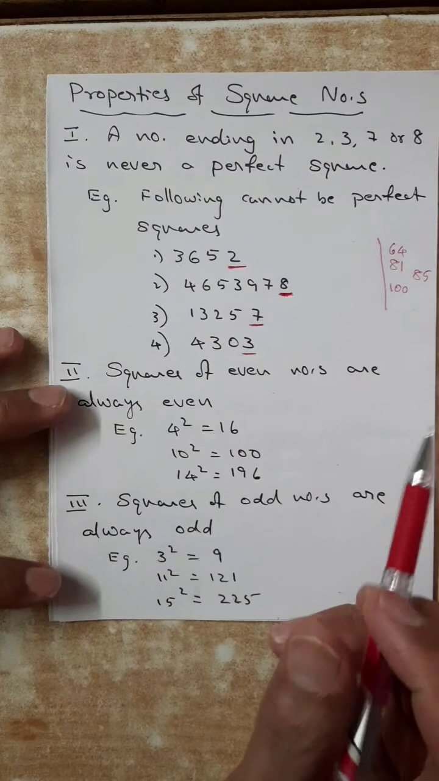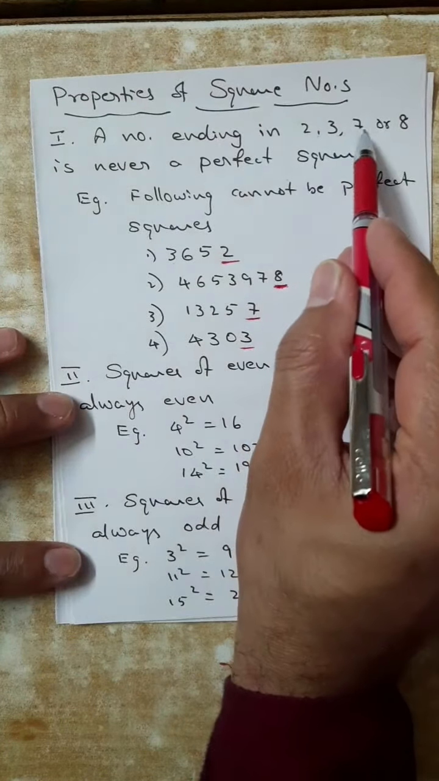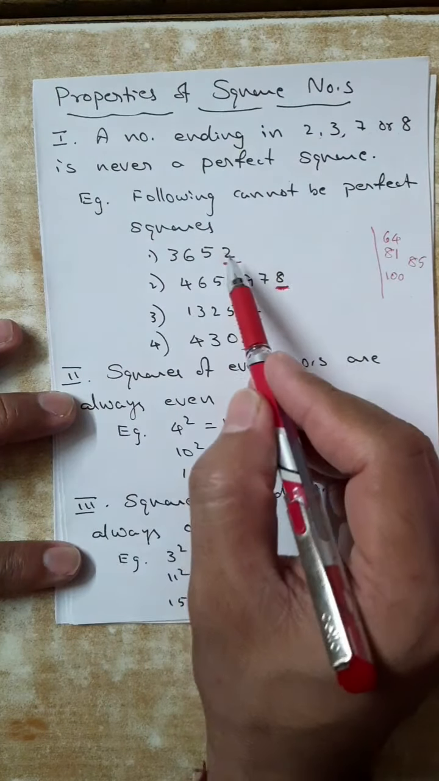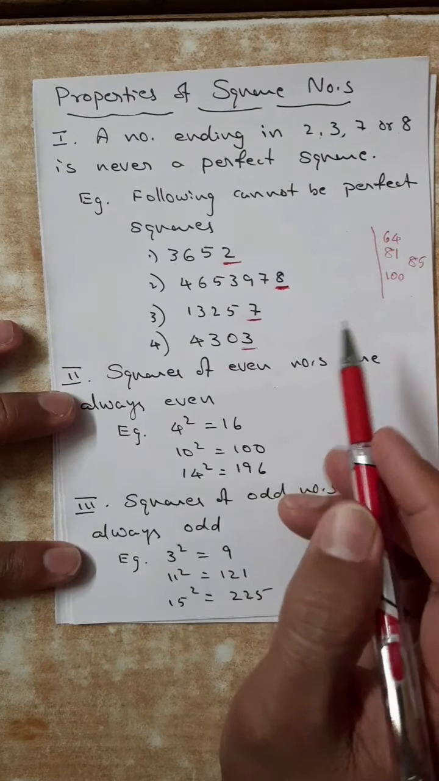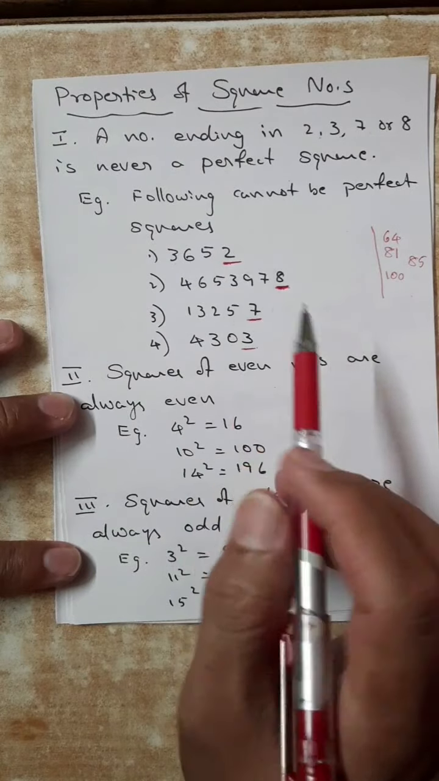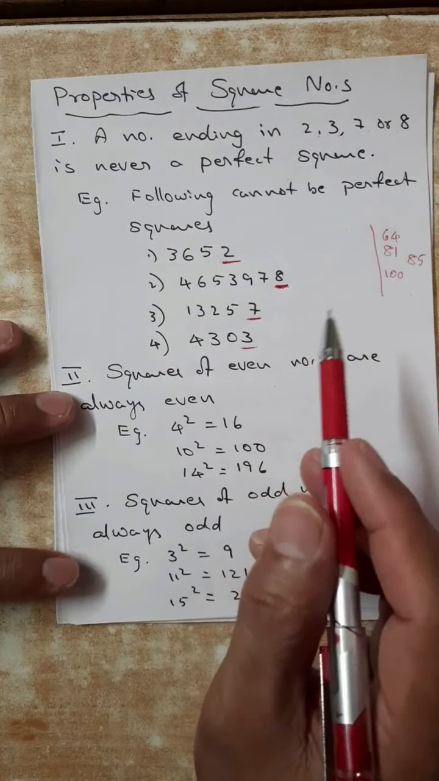So what is the property? A number ending in 2, 3, 7, 8 is never a perfect square. Only check the last digit and say whether it is not a perfect square.